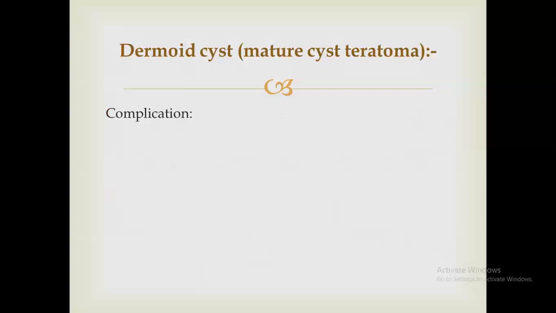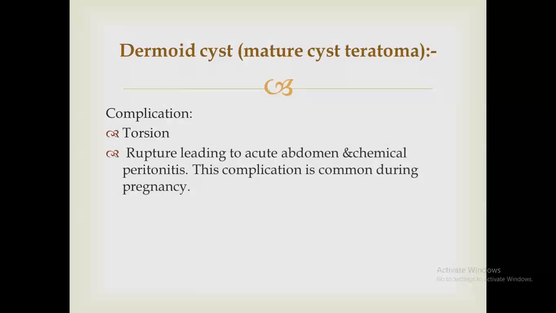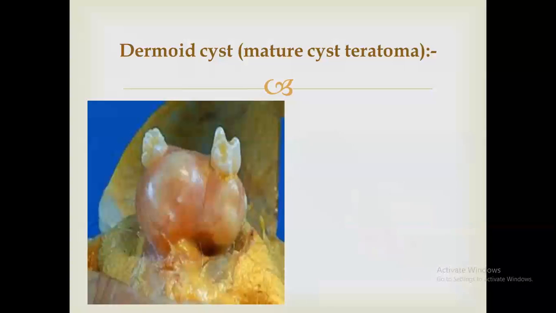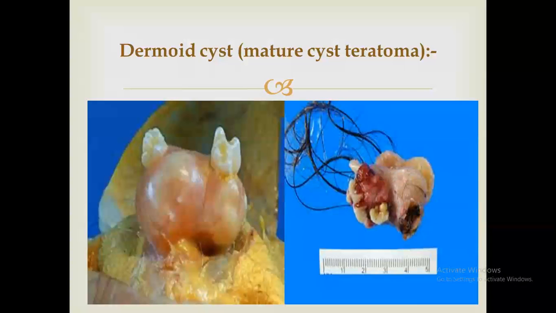What are the complications of mature cystic teratoma? Torsion, and rupture leading to a severe form of chemical peritonitis, and this complication is usually seen during pregnancy. It may be malignant in up to 3% of cases, especially if it occurs in women more than 40 years of age. This picture shows a dermoid, as we said, mainly of ectodermal origin. That's why it contains teeth and hair tissue.